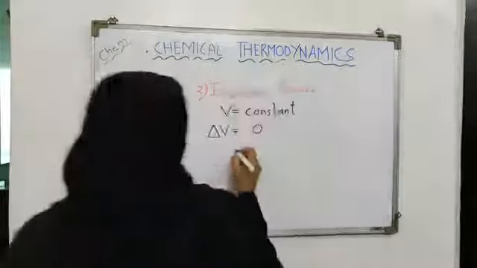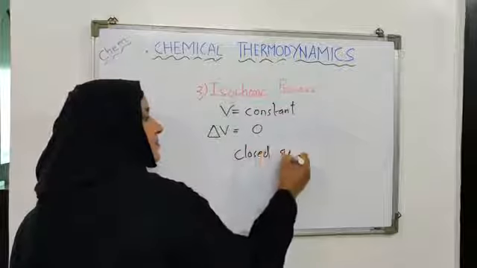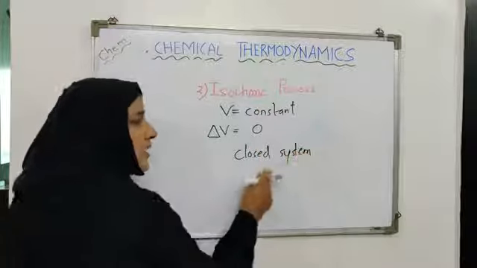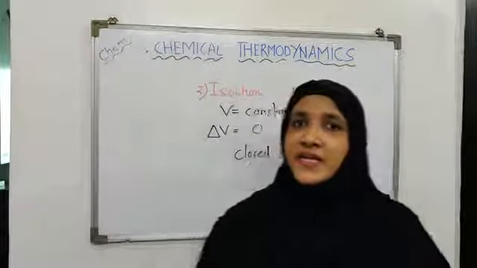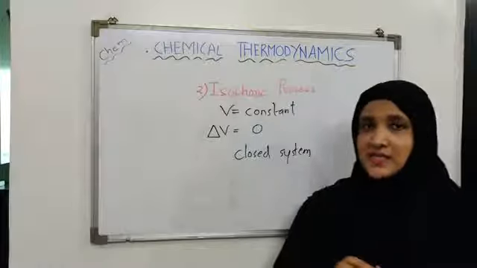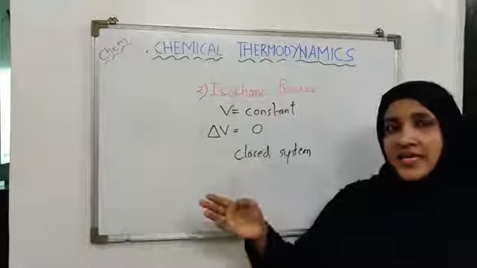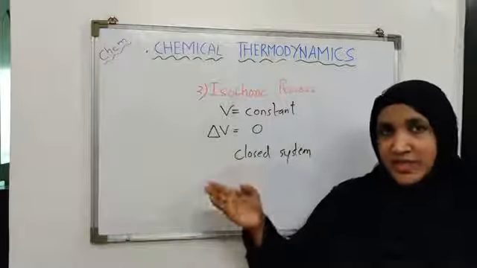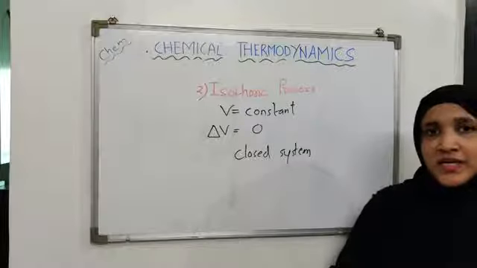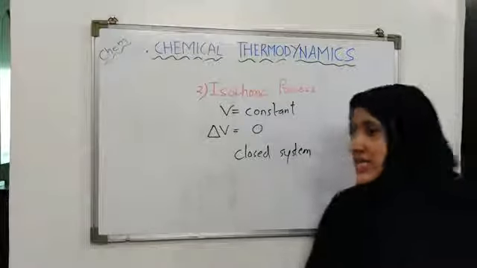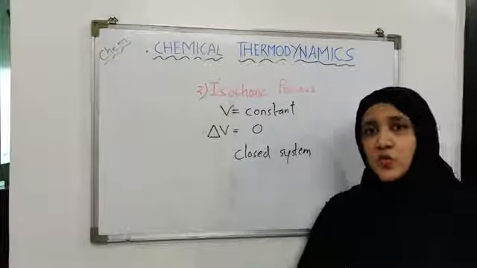Always we will take a closed system, because it will not allow the exchange of matter with the surrounding, hence preventing the change in volume of the system. So the definition is very simple, all are the same. You will just write: a process in which the volume of the system remains constant throughout the transformation is known as isochoric process, and you should also mention that V is constant, therefore delta V is equal to 0.